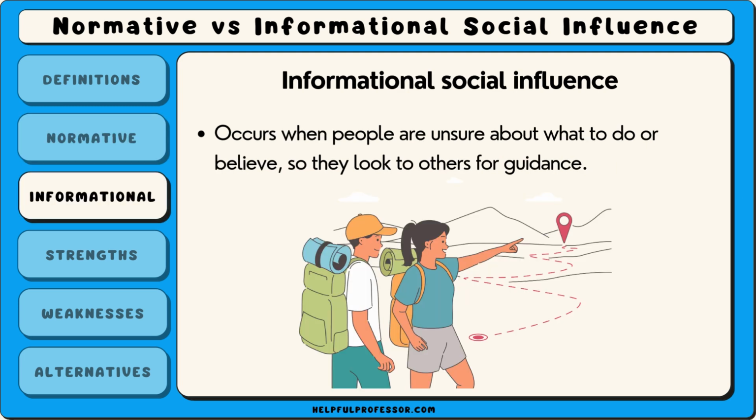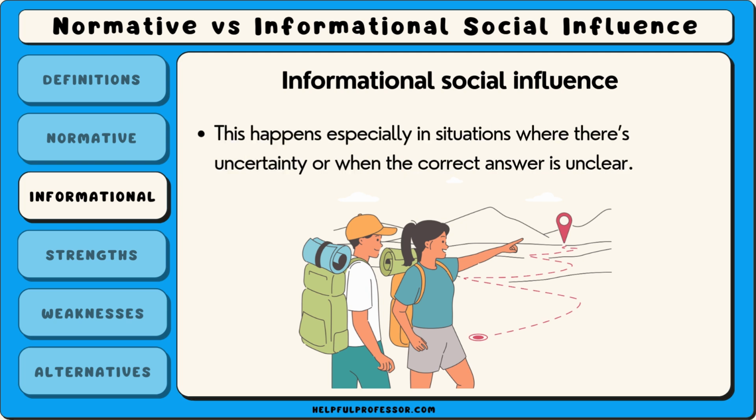Informational social influence occurs when people are unsure about what to do or believe, so they look to others for guidance. This happens especially in situations where there's uncertainty or when the correct answer is unclear. For example, if a person is in a new city and doesn't know which restaurant is good, they might choose one that seems popular with locals because they assume the locals have better knowledge. In this case, the person conforms because they genuinely believe others have more accurate information.